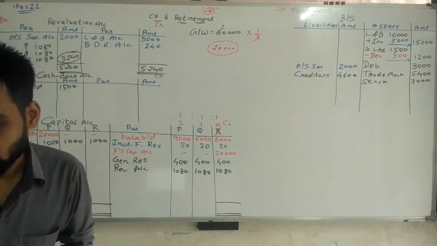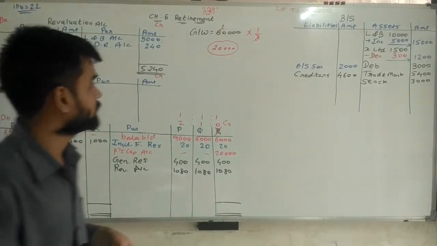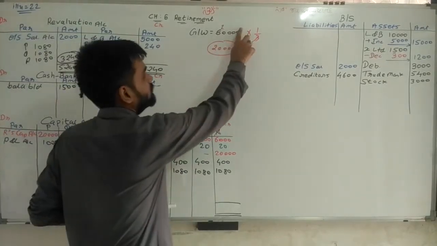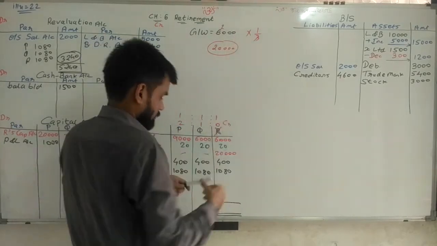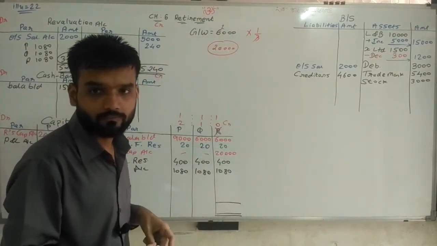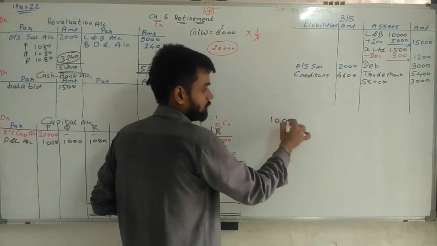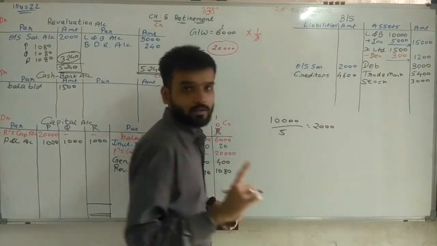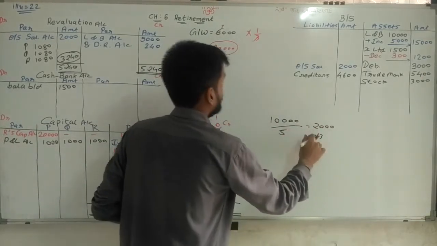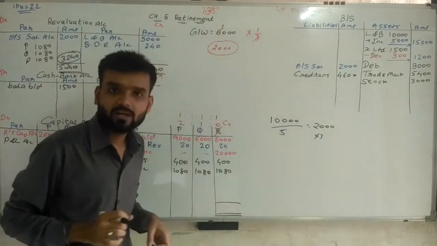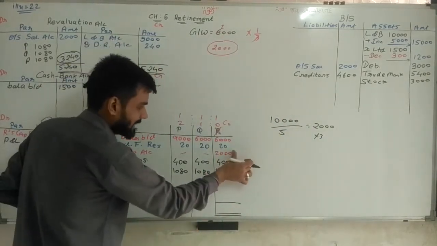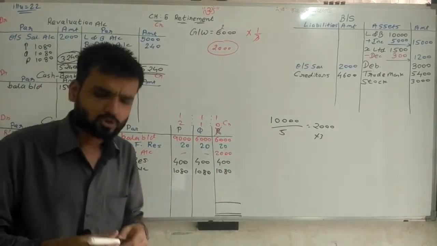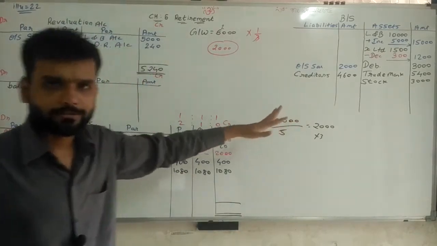Here 6,000 rupees is my goodwill amount. Total 10,000 divided by 5, so 2,000 rupees. Average profit into 3, 6,000 rupees is goodwill. So here 2,000 rupees is my goodwill amount, and I have to write here 2,000. Here also 2,000. So that was done already.